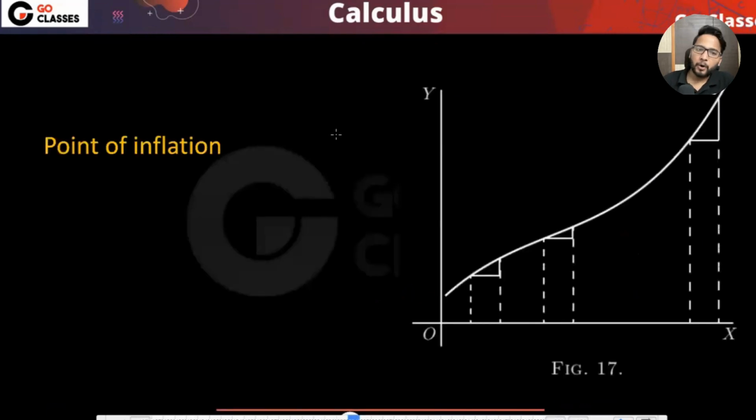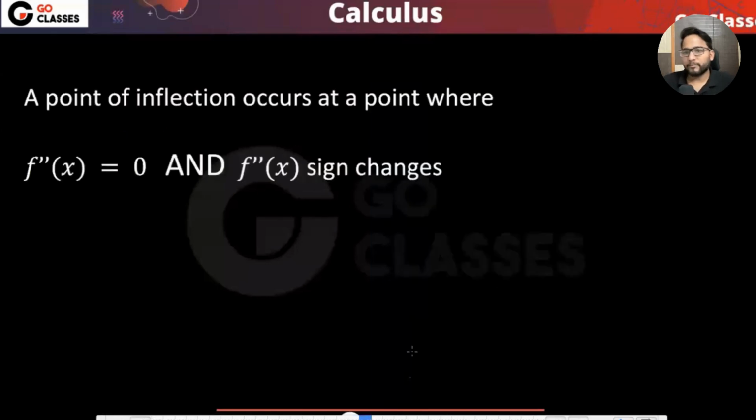Now let's see point of inflection. Let me first give you the definition. What is the point of inflection mathematically? We have a point of inflection at a certain point x if we satisfy both of these conditions: f double dash x is equal to 0, and f double dash x changes its sign. Then we say that this particular point is a point of inflection, right?